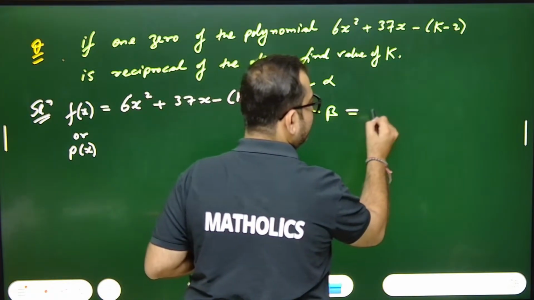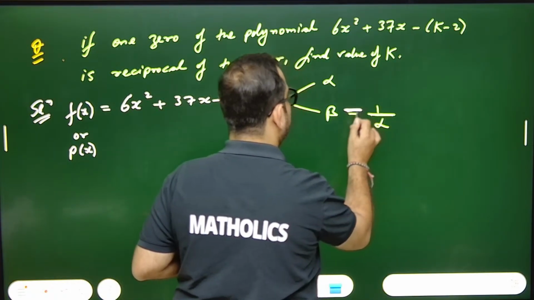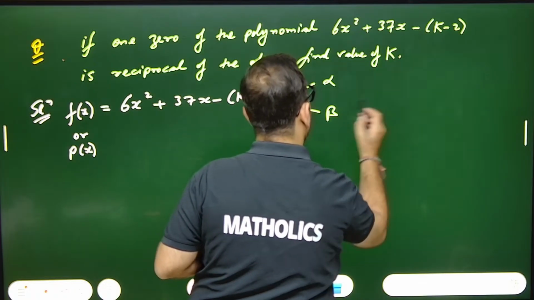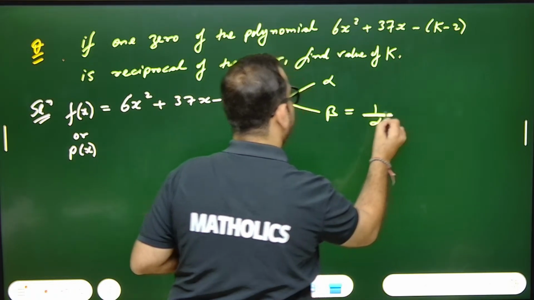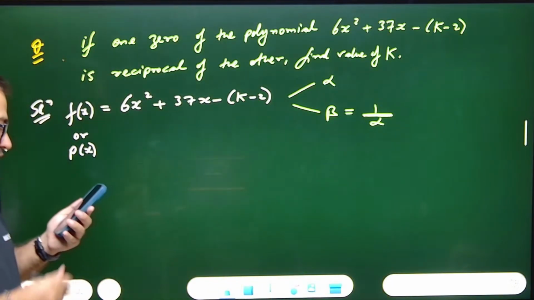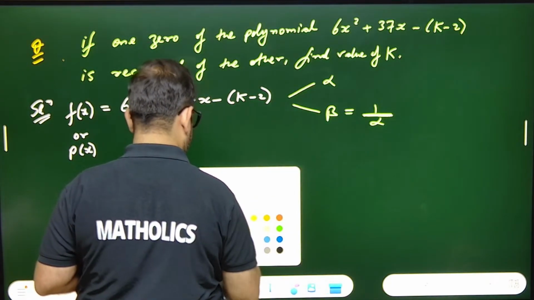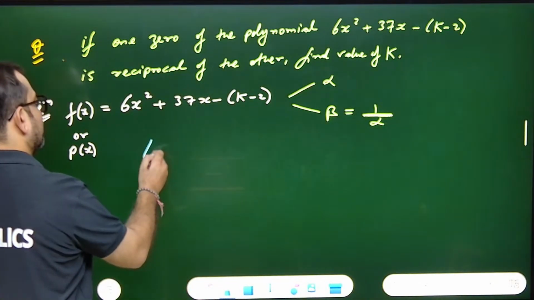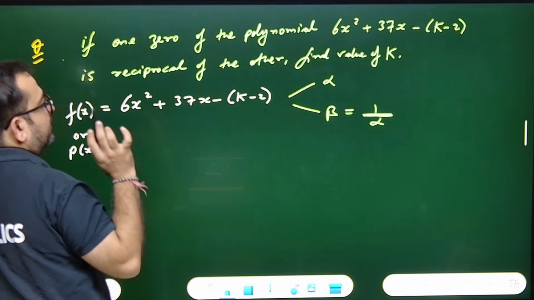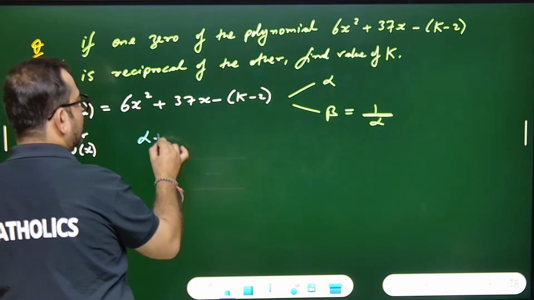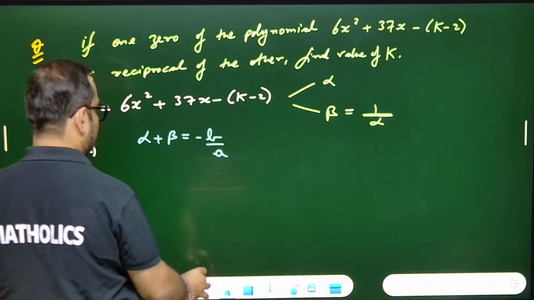But beta is actually the reciprocal, that means 1 upon alpha. Got this point, every one of you? Yes or no? So what do I have to write now? Tell me. You must know that the sum of the zeros, alpha plus beta, is minus b upon a. Yes or no?